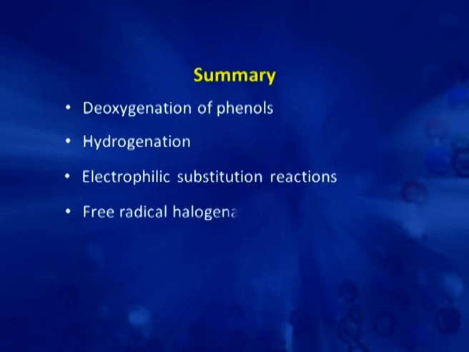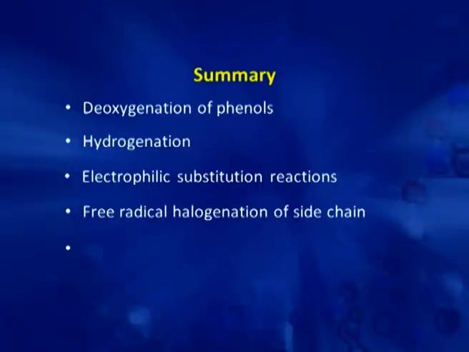The alkyl group is an electron donating group, so that gives ortho and para directing products. Then we discussed free radical halogenation of the side chain, and finally, we discussed oxidation and its utility.